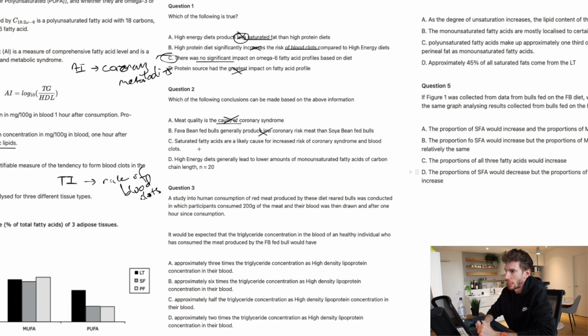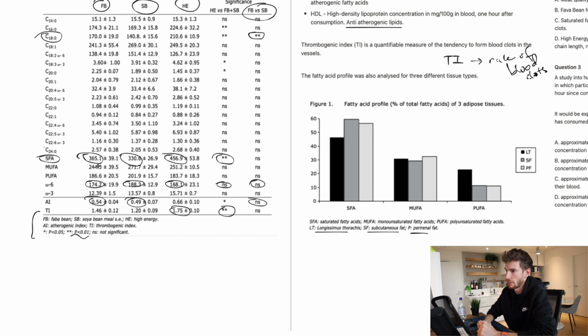Then we've got saturated fatty acids are a likely cause for increased risk of coronary syndrome and blood clots. Now, this is a possibility. So we look at that. We look to saturated fatty acids, and we can see, here it is here. We can see that it's highest in the high energy diet, and what happened to those two figures? They are higher than their protein counterparts, right?